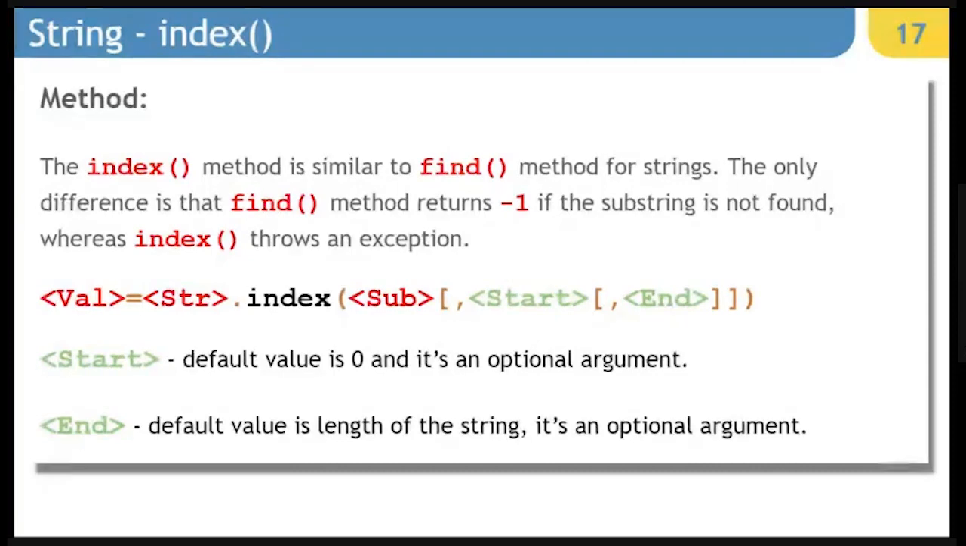And then we move to index. Index is very similar to find. The only difference is in find, if something is not found, it is going to return -1. Whereas in index, if something is not found, then in that case, it is going to throw an exception. That is the only difference between find and index.